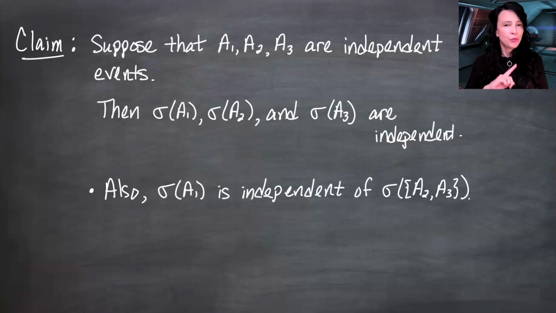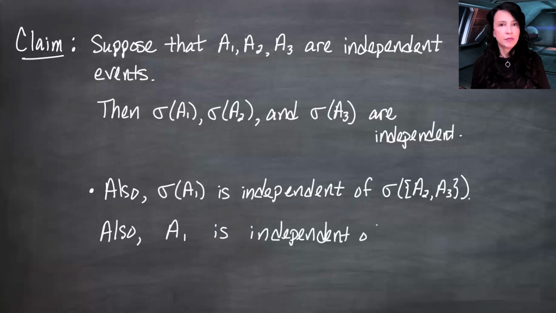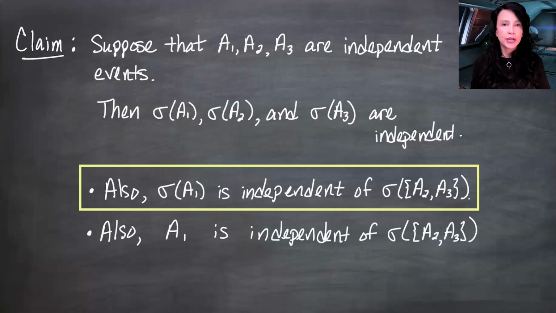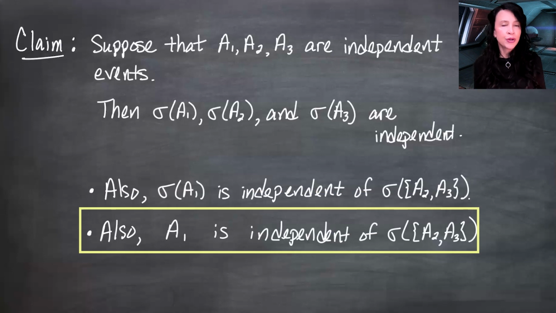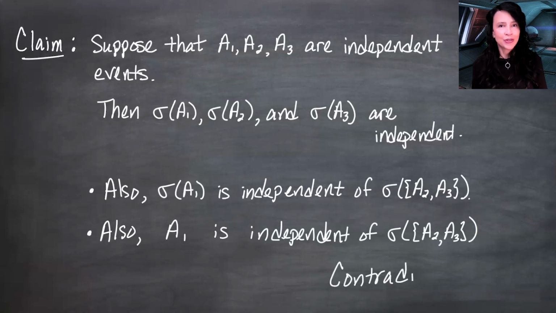Before I answer that, let me give you one more independence result here. I can also say that the set A1 alone is independent of the sigma field generated by A2 and A3. And that's actually contained in this result here, because A1 is in the sigma field. I write this one down because this is a particular result that we're going to need in the next video. So now, is there a contradiction here? I appeared to have independent sigma fields, starting with independent collections of sets, and they were not pi systems. And we saw that coin example where this did not have to hold.